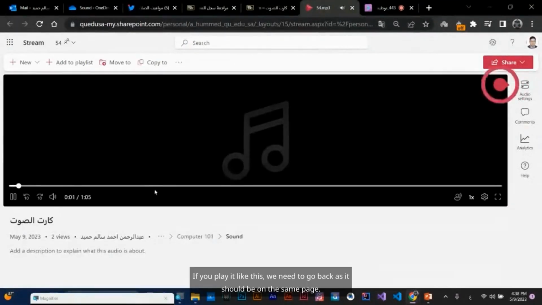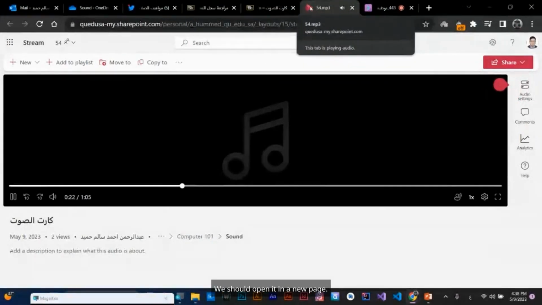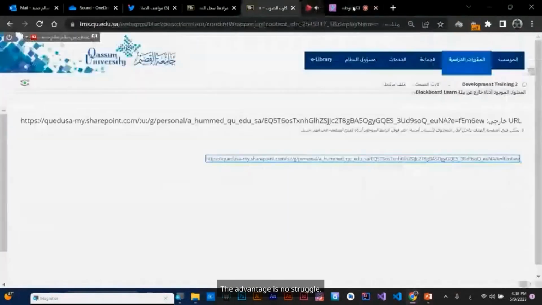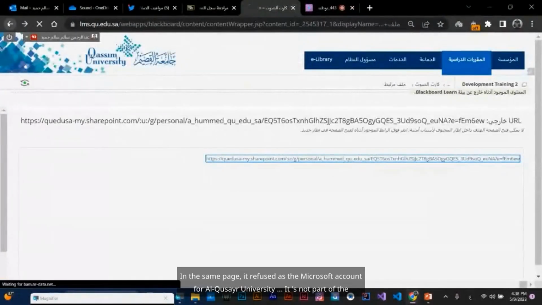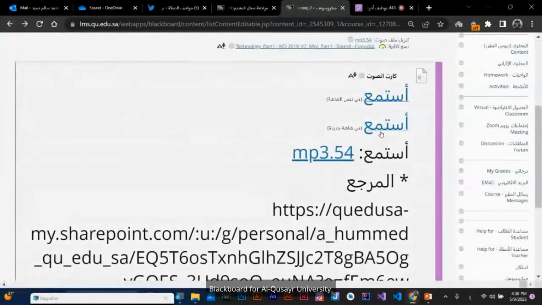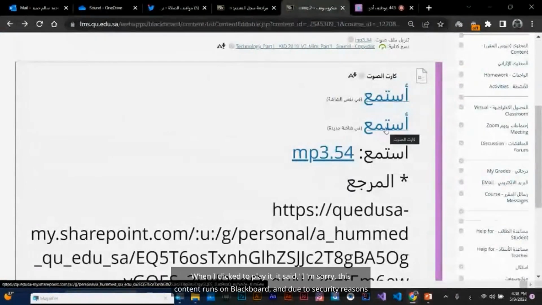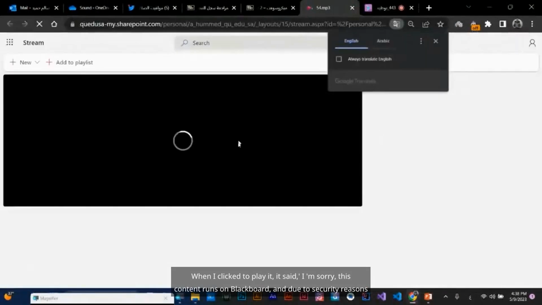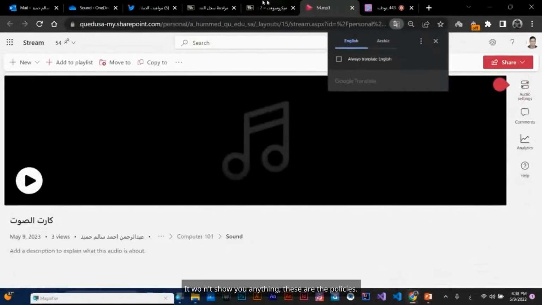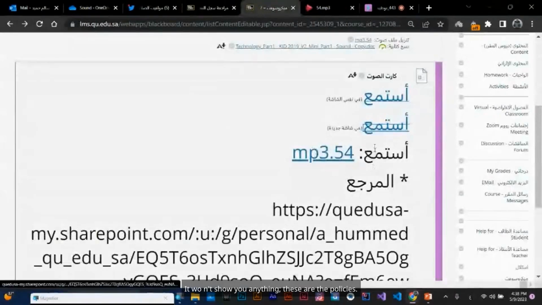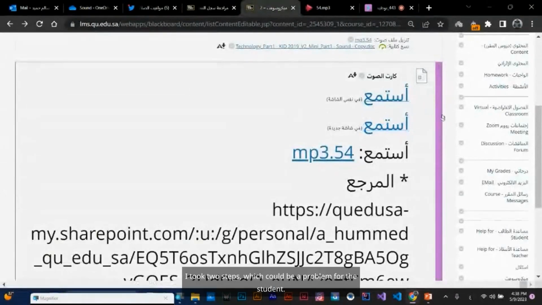If you play it like this, we need to go back as it should be on the same page. We should open it in a new page. It shows the same display method. The advantage is no struggle. In the same page, it refused as the Microsoft account for Alcocer University. It's not part of the Blackboard for Alcocer University. When I clicked to play it, it said, I'm sorry, this content runs on Blackboard, and due to security reasons, I can't play it within Blackboard. It won't show you anything. These are the policies. You have to click again to play it.